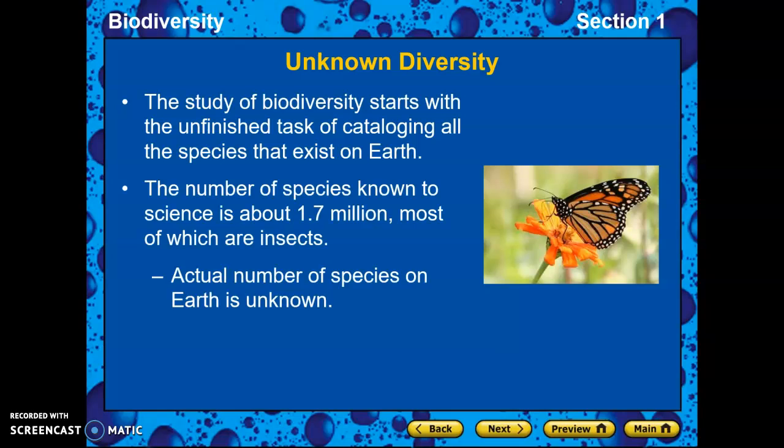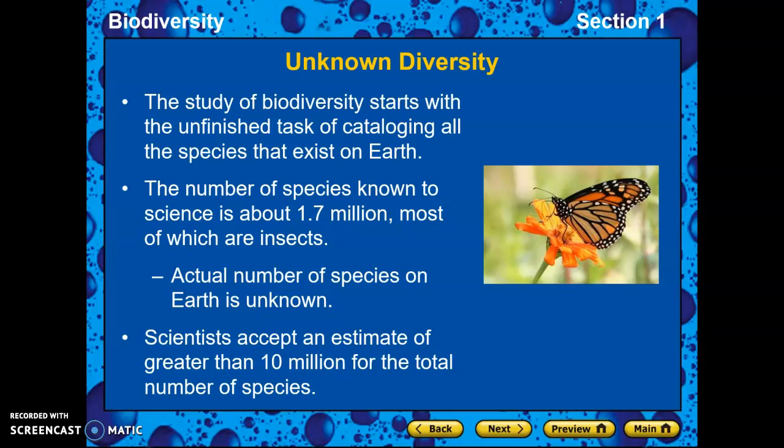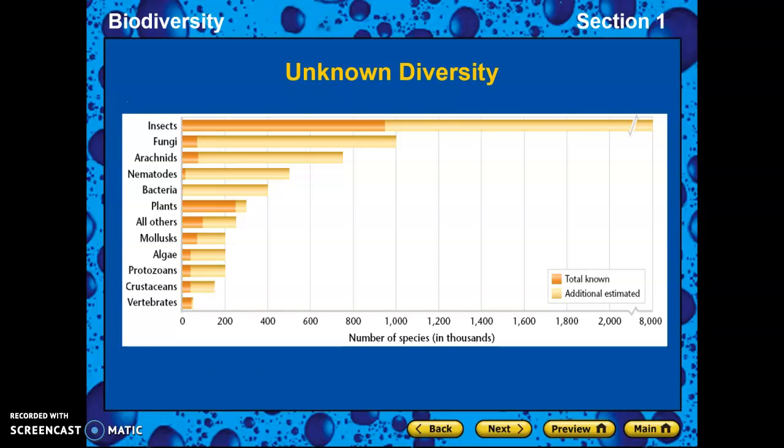Now, there is a lot of unknown biodiversity out there. We know certain species that exist, and we know that there are about 1.7 million of those species, most of which are insects. But the actual number of species on Earth isn't known. So they estimate that there could be upwards of 10 million total species out there. Here's a look at some of the numbers that we do know.